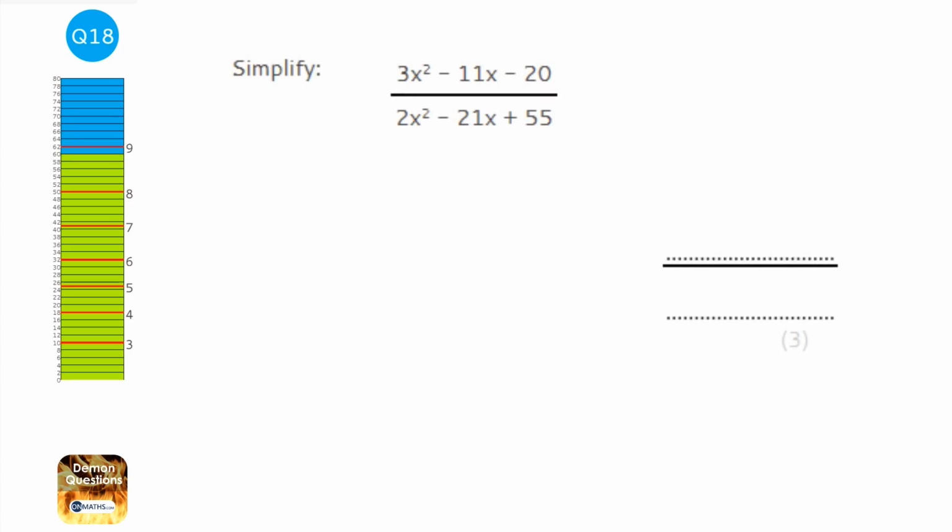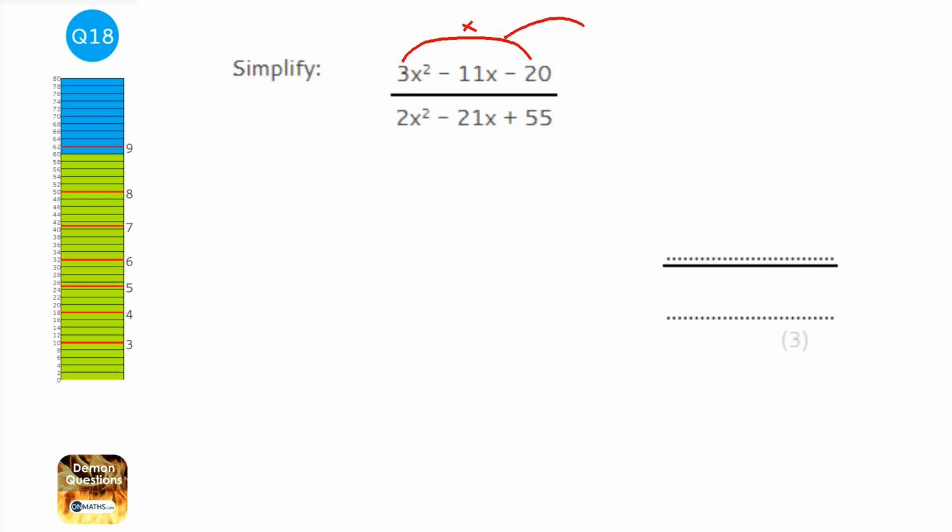Okay, here we're asked to simplify an algebraic fraction, and whenever you've got quadratics in an algebraic fraction and you're asked to simplify it, always factorise them. Now, this is pretty complicated because this is two quadratic equations where a, which is the coefficient of the x squared, is greater than 1. But it just takes longer. It's not really more difficult, just more stuff to it.